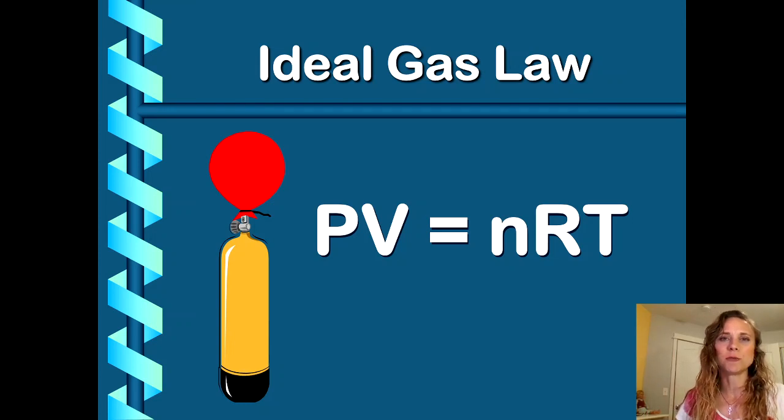Okay, welcome to our ideal gas law PowerPoint here for gases. This is kind of our last stop. We're going to PV = nRT. That means pressure times volume equals number of moles times a constant times a temperature. Oh, that's kind of weird. Maybe you recognize some things in there.